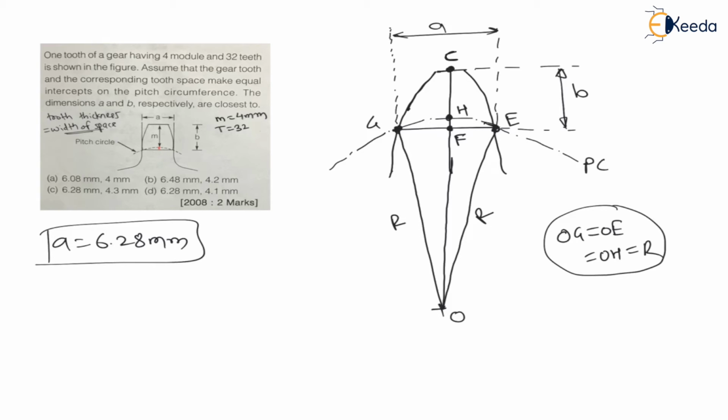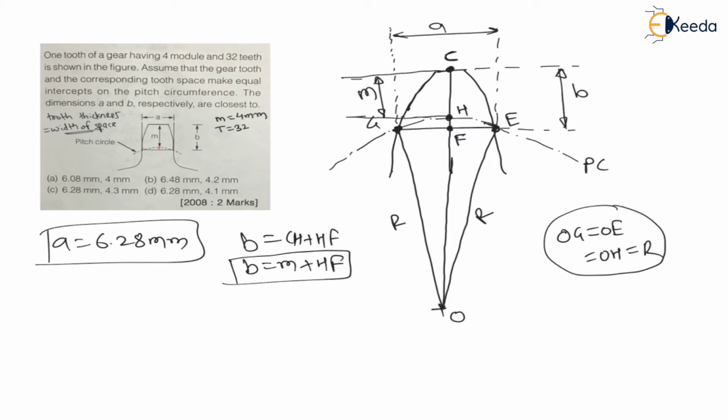Similarly, we can easily see, from H to C, this distance is module. They have provided it in the diagram. In the diagram, you can see H to C distance is given as module. Means this B distance, let us say this small b, is equal to C to H plus H to F, right? Therefore, B is nothing but module plus HF.